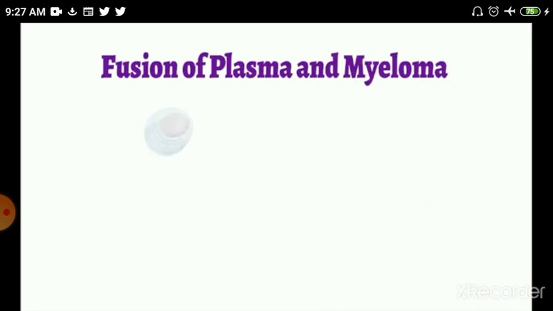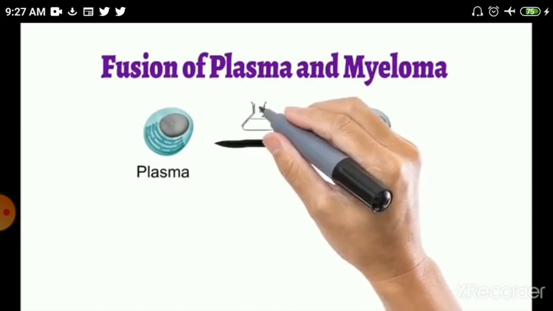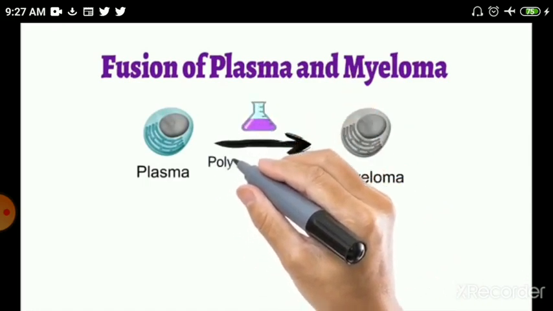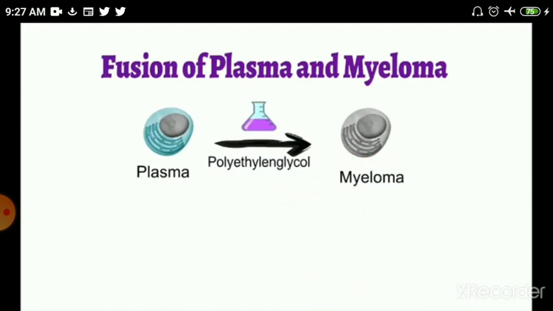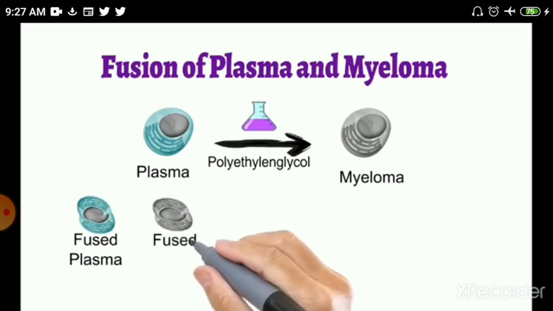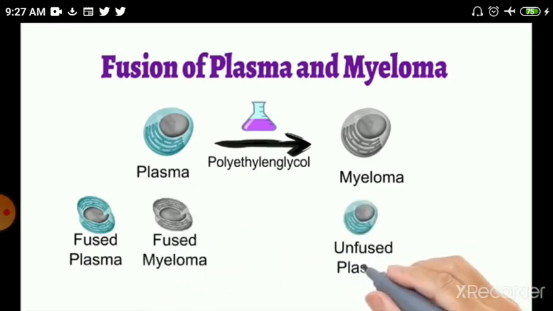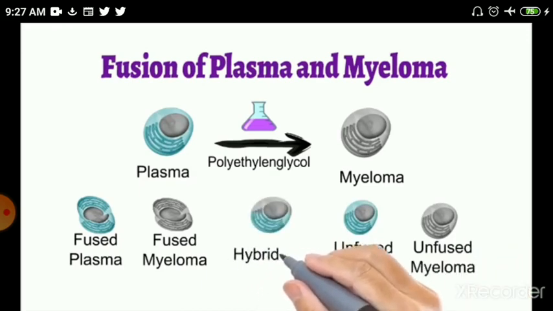After the purification of plasma cells, they are fused with the myeloma cell. The fusion procedure is carried out in the presence of polyethylene glycol, and sometimes electroporation can also be used. Since the fusion procedure is random, it is not the case that the plasma cells will always fuse with the myeloma cell, and therefore at the end of the fusion procedure, 5 different types of cells are produced, and they are fused plasma cells, fused myeloma cells, unfused plasma cells, unfused myeloma cells, and the most important, the hybridoma cell.